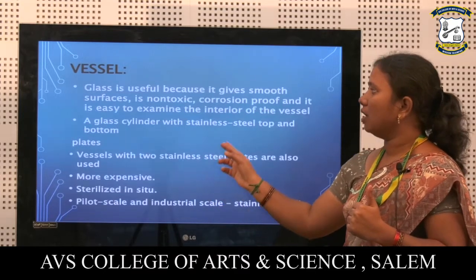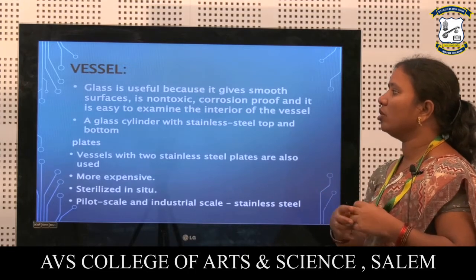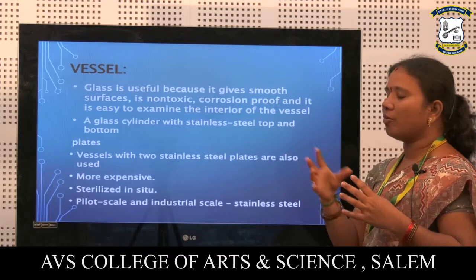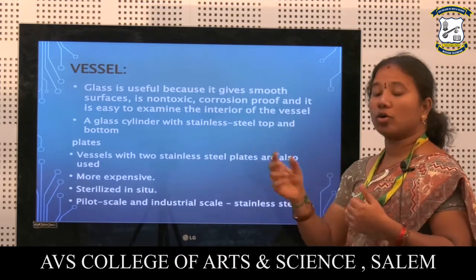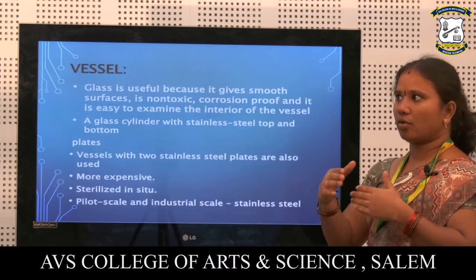So when we choose glass vessels, they are very helpful by giving a smooth surface and being non-toxic. It will not be toxic for the organism growing inside our fermenter, and it is corrosion proof. It should not corrode the surface of the glass material.